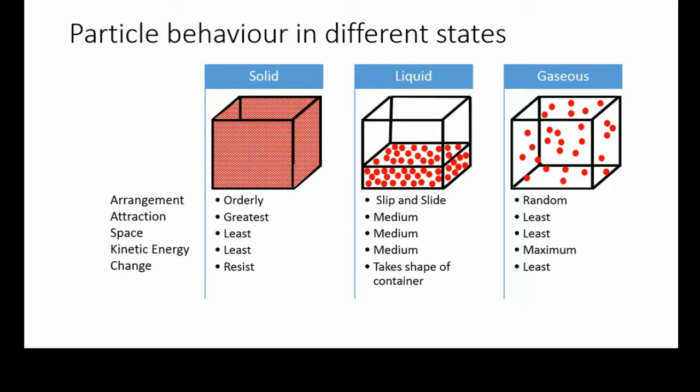The reverse process occurs when gas is converted into liquid and liquid to solid by decreasing the temperature, by removing the heat. The temperature at which a solid melts to become a liquid is called the melting point. The amount of heat energy required to change 1 kilogram of a solid into a liquid at atmospheric pressure at its melting point is known as the latent heat of fusion.